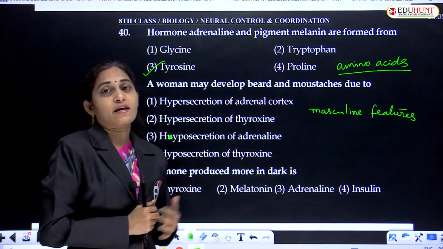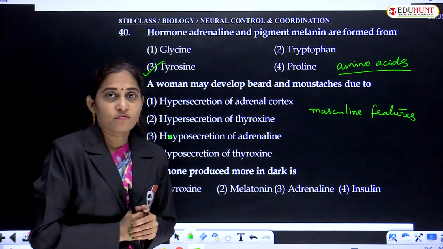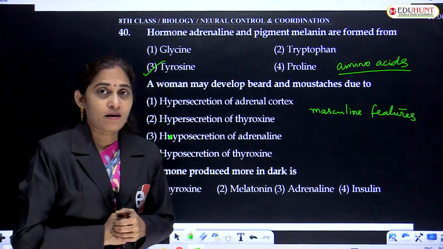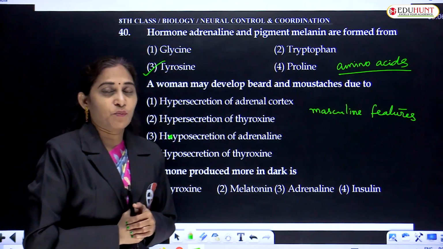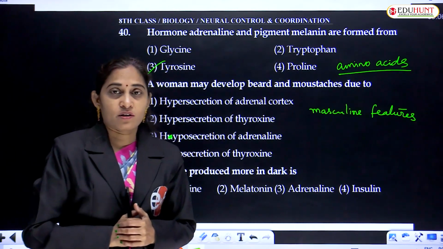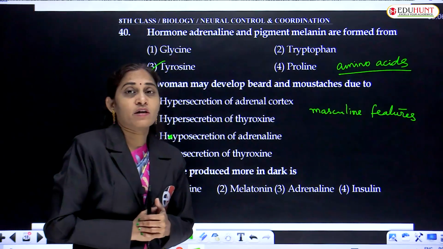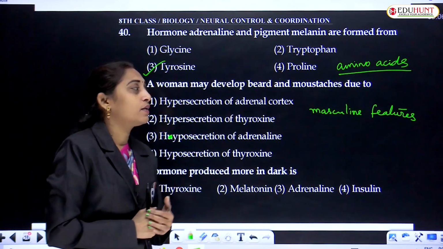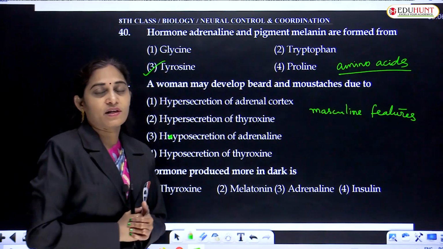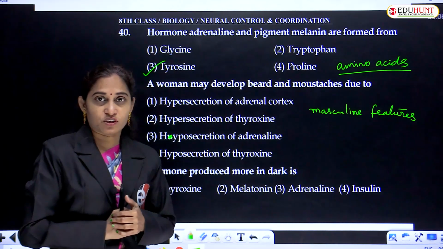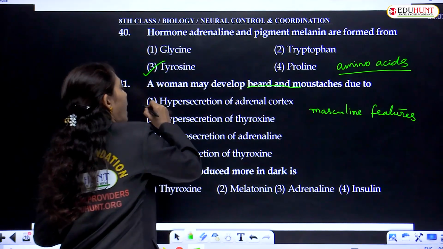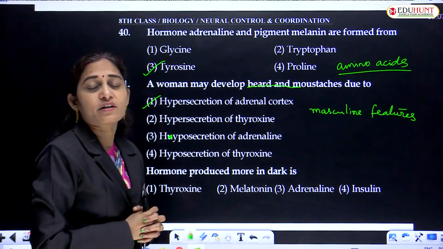These are the secondary sexual characters of males. Male secondary sexual characters are produced after puberty. So male hormones like testosterone especially play a role in sexual characters in males. But what causes the development of beard and mustache, the masculine features, in a female? That is the hypersecretion of the adrenal cortex.